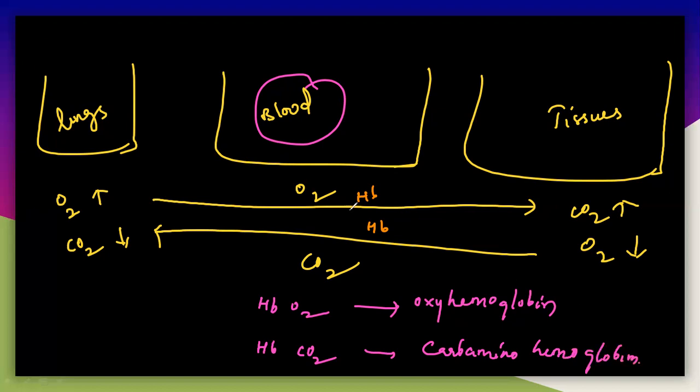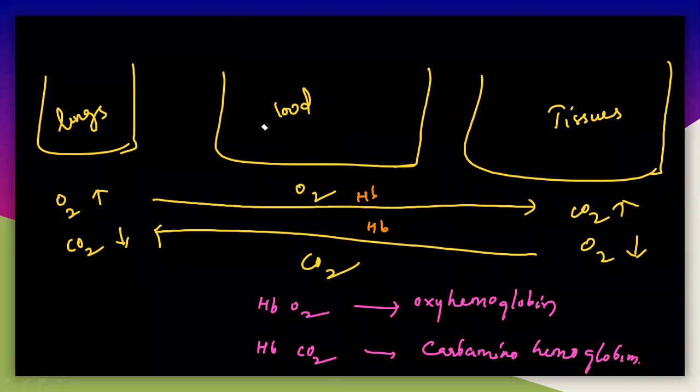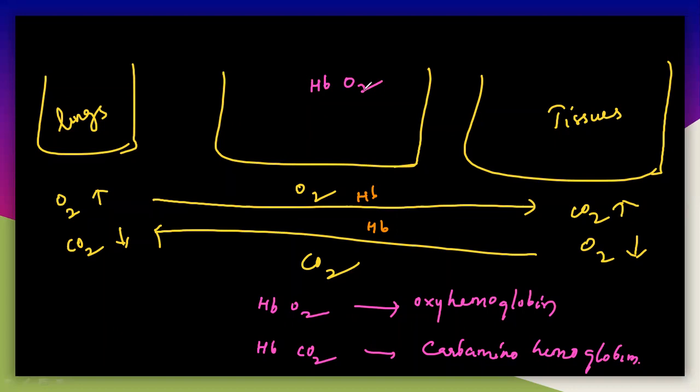See here what happened. In the blood, I will write exactly here: HbO2, that is oxyhemoglobin. If it is binding with the CO2, I will write here HbCO2. See what happens here. Oxygen must be transported from the lungs to tissues.